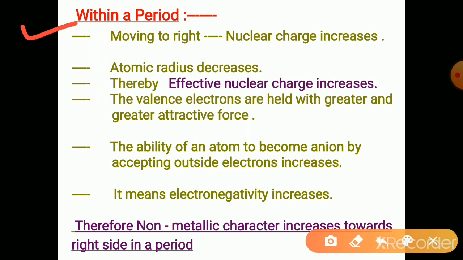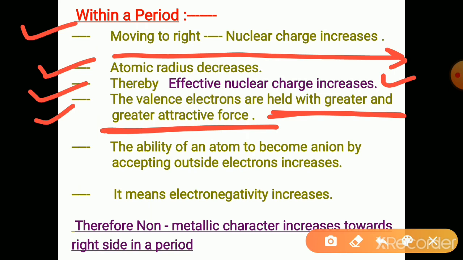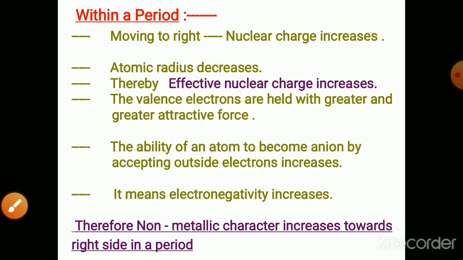Within a period, moving to the right, nuclear charge increases, atomic radius decreases, and effective nuclear charge increases. The valence electrons are held with greater and greater attractive force due to increased effective nuclear charge.